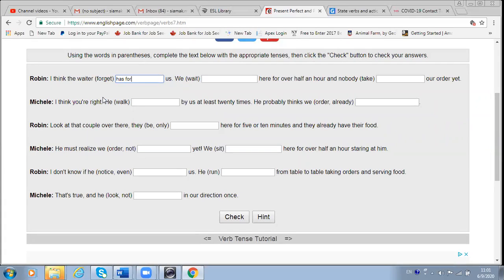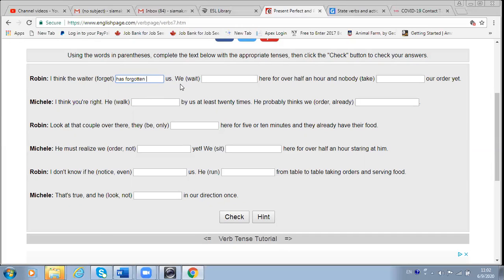Has forgotten us. Only present perfect is possible. Why? Because for forget, we cannot add ing to forget. Very good. We cannot use forget in the present continuous or present perfect continuous form.